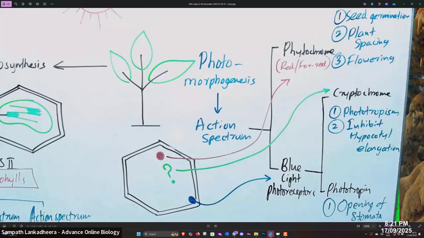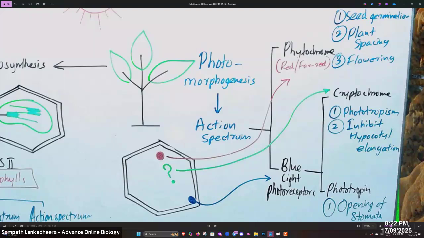Now, blue light photoreceptors are further classified as phototropin. But in our syllabus, we don't talk about phototropin. This is actually helping in opening of stomata, but we don't have to discuss this. And then the second type we call cryptochrome. Crypto means hidden, like cryptocurrency. You don't know where they are. Same like that, we don't know where these cryptochromes are present. Blue light photoreceptors are present on the cell membrane, and phytochrome receptors are present in the cytoplasm. But we don't know where cryptochromes are actually present. That is why we say crypto.